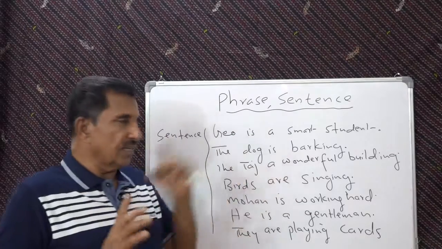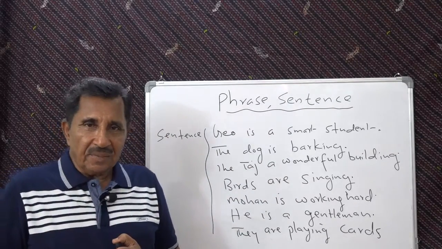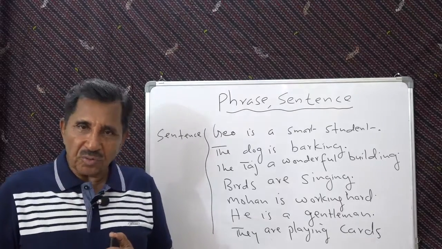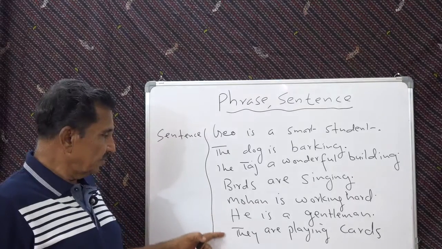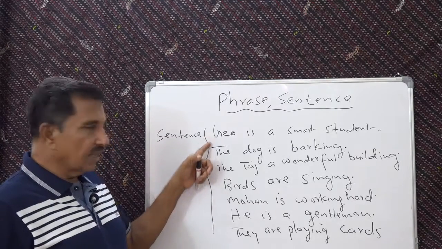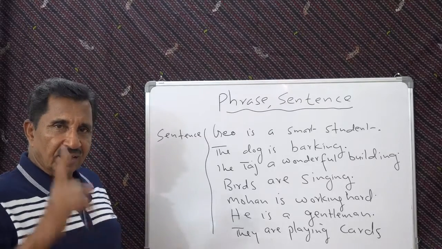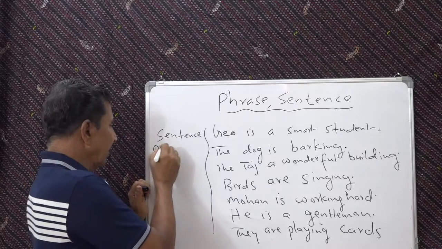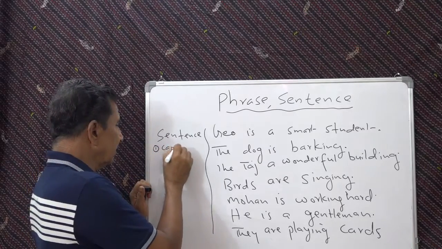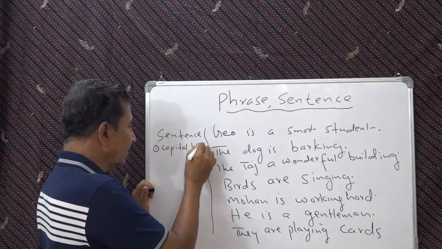And some other points that you should note: you can see all these sentences begin with a capital letter. Very important. All the sentences begin with the capital letter.